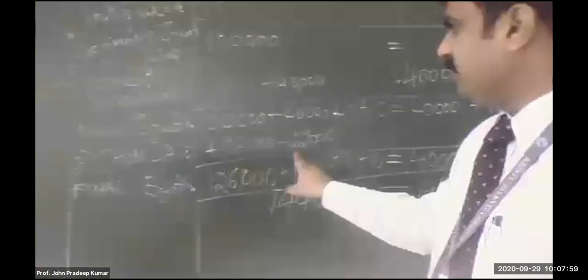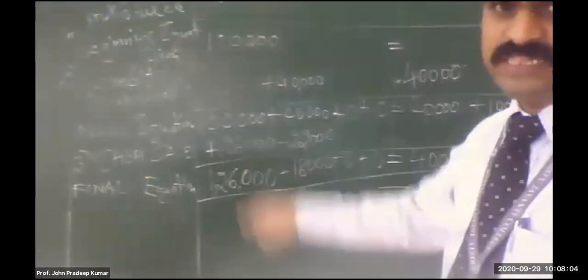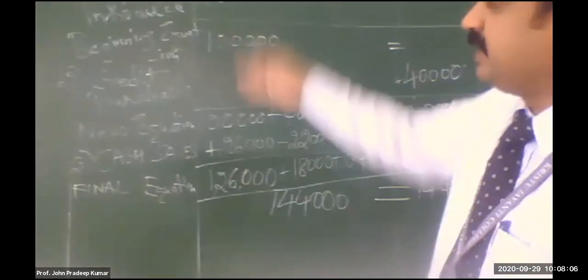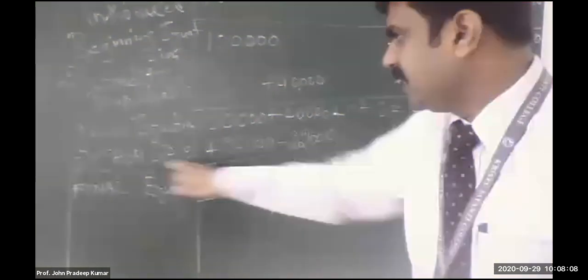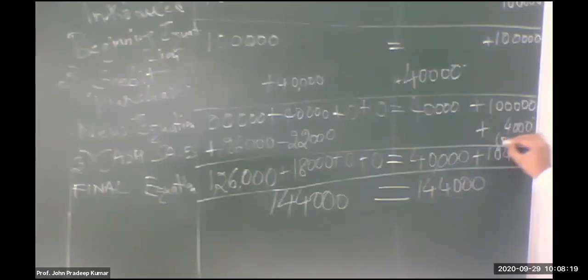So the row shows the same transaction. Column is not the same transaction. Column is of different transactions. But that particular row will show only that particular transaction. And the 4,000 is added in the capital because that is the profit that we've made. You write in the bracket here, you're getting confused, right? Profit. So the profit goes inside the capital.